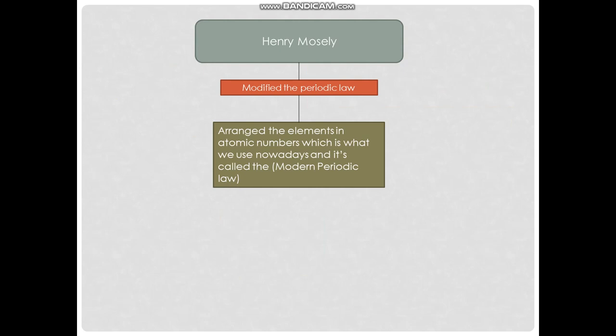And lastly, we have Henry Moseley. Henry Moseley modified Mendeleev's periodic law, and he arranged the elements by atomic numbers, which is what we use nowadays, and it's called the modern periodic law. So he used the foundation that Mendeleev created, but the difference is he used atomic numbers to arrange the elements in the periodic table. Thank you for listening.